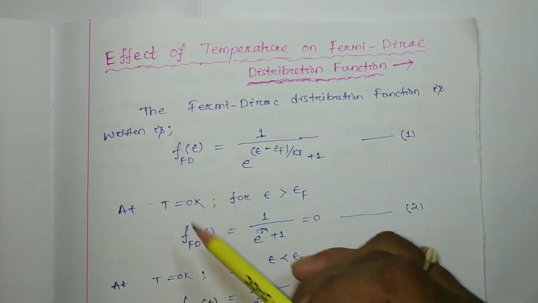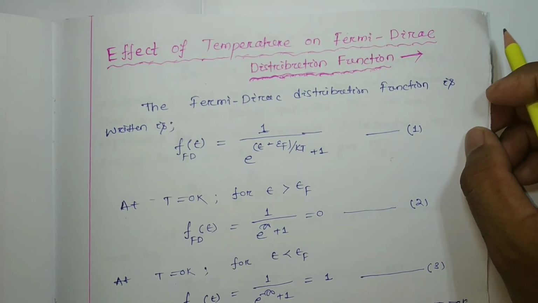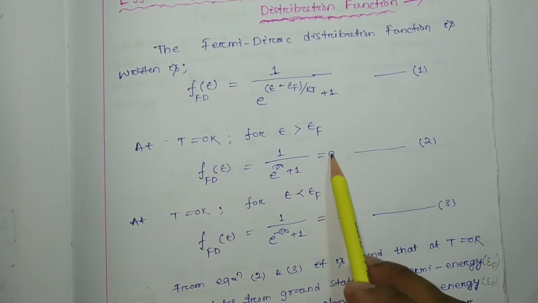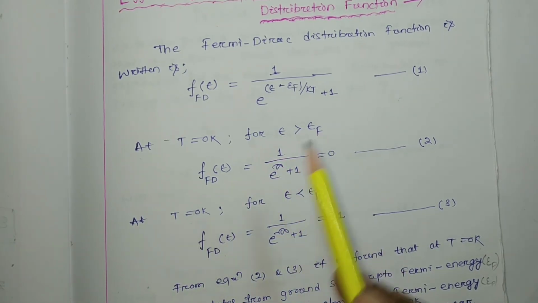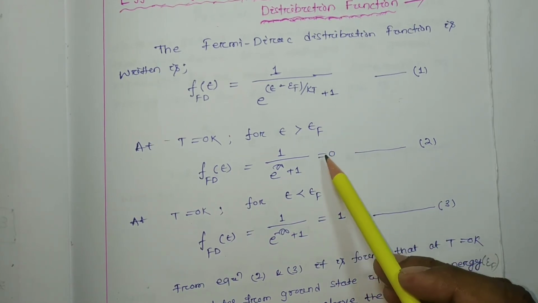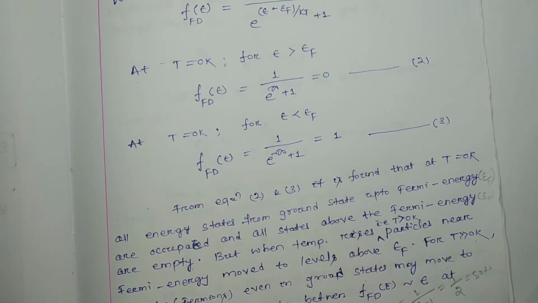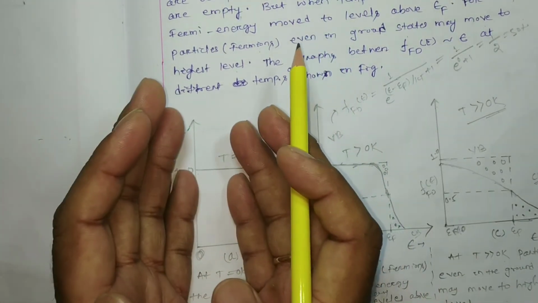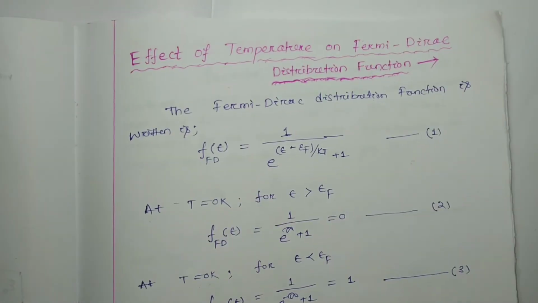Here the Fermi-Dirac distribution function is basically giving the probability of finding the particle at a particular energy level. So for T equal to 0 Kelvin, for epsilon greater than epsilon f, it will be 0. That means the probability of finding a particle above epsilon f will be 0. The probability of finding the particle below epsilon f at T equal to 0 Kelvin will be 1, that means 100%. That means below epsilon f at T equal to 0 Kelvin, all the states are filled with electrons or fermions. So this is all about the effect of temperature on the Fermi-Dirac distribution function.